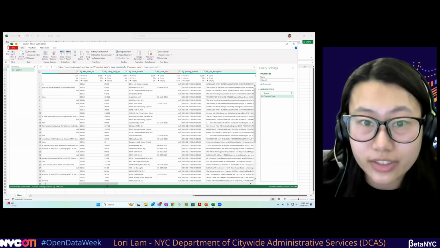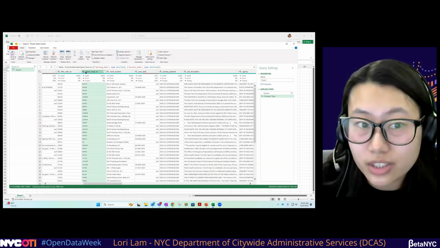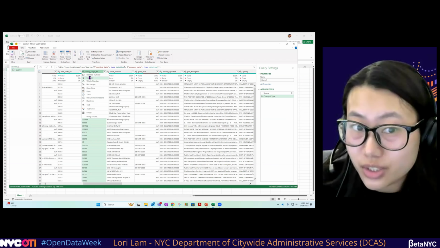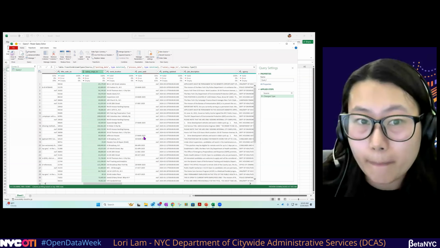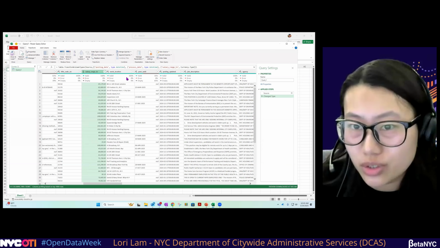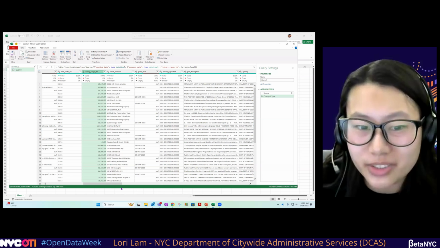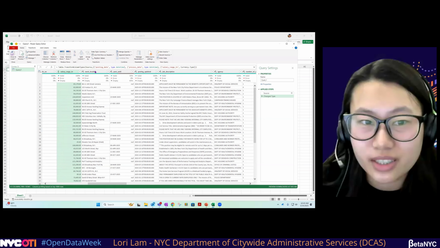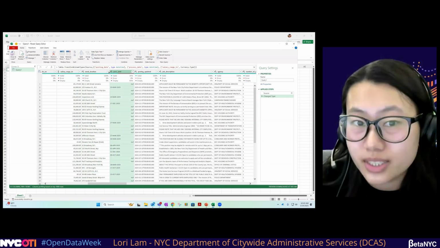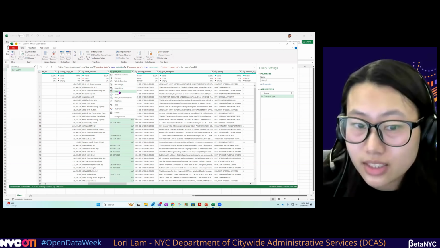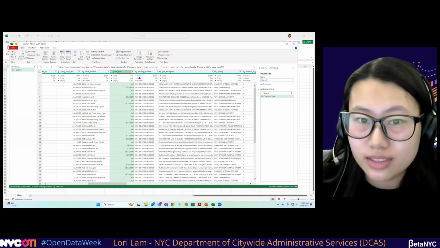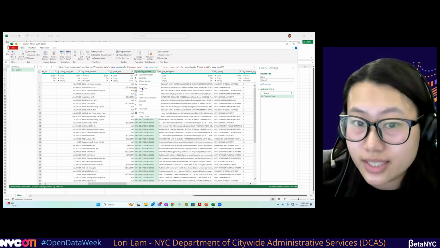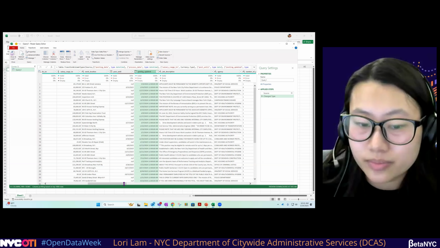We see salary range 2, and it's currently also in text, and we can change that to currency quickly. And because there's a salary range 2, we know that there's most likely a salary range from. Working on scrolling, post until, that's just a date. There's no time attached to it. Posting updated, date and time once again.